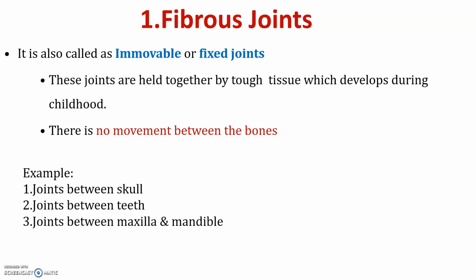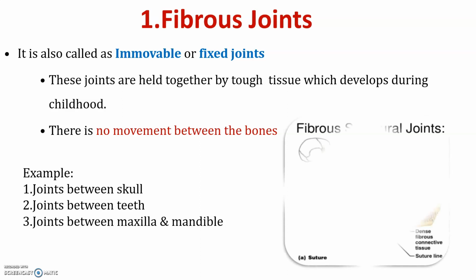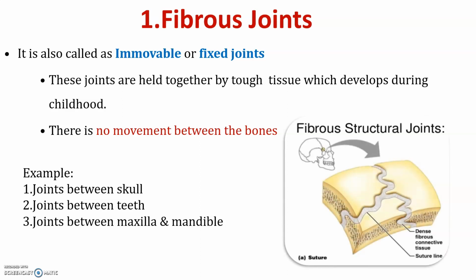If we consider these examples, the joints between the skull, between the teeth, and between maxilla and mandible, these are all fixed joints. The joints between the sutures of the skull are the best example of fibrous or immovable joints.